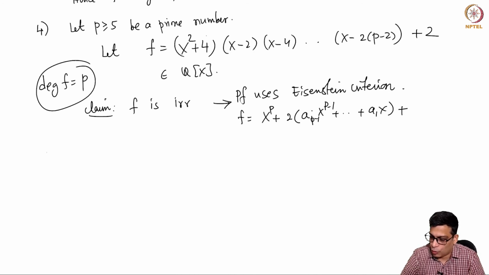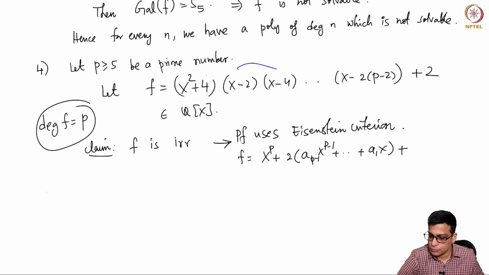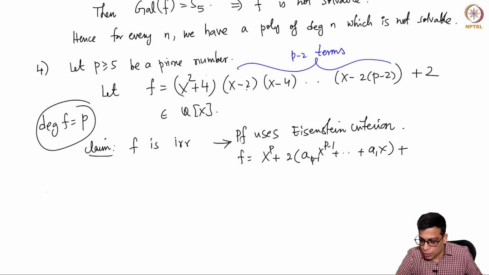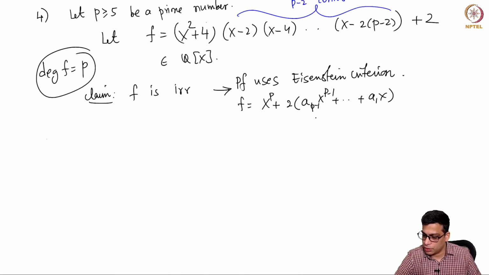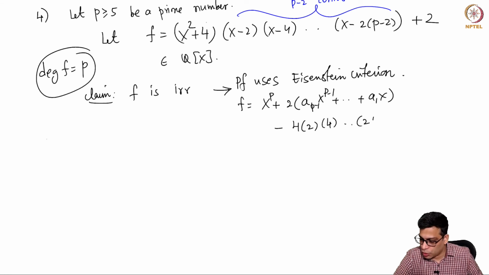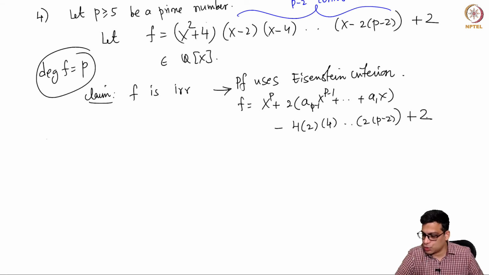Okay. And then what is the constant term? Constant term is 4 times, so you will have actually here 1, 2 up to p minus 2 terms. So you have to take these minus 2, minus 4, minus 2 times (p minus 2). P is odd, so p minus 2 is odd. So there will be a minus sign here. And then I will write the constant term here: minus 4 times 2 times 4 times 2 times (p minus 2) plus 2.